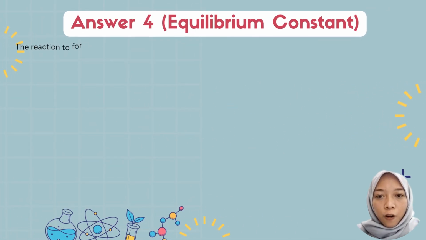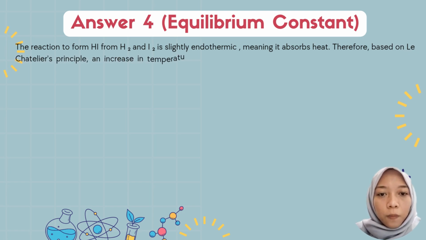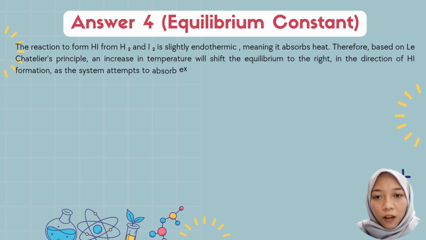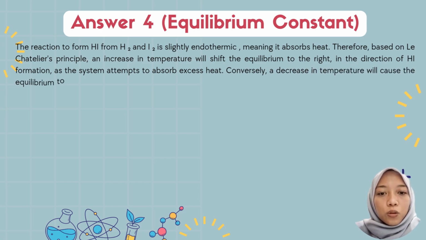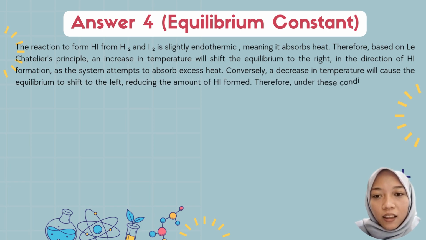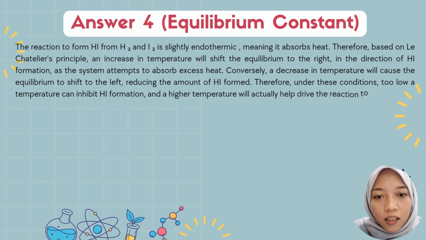The reaction from hydrogen and iodine is actually endothermic, meaning it absorbs heat. Therefore, based on Le Chatelier's principle, an increase in temperature will shift the equilibrium to the right, in the direction of hydrogen iodide formation, as the system attempts to absorb the excess heat.